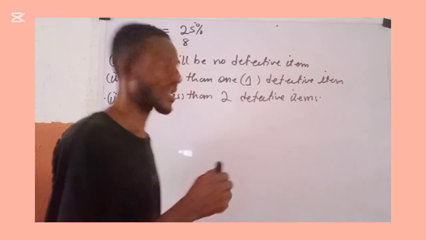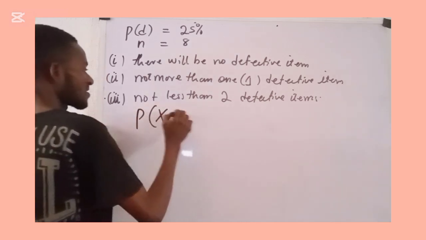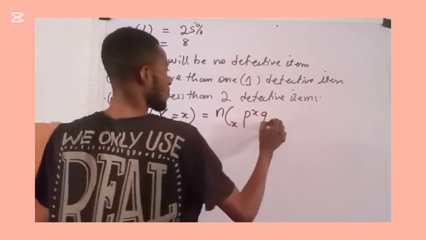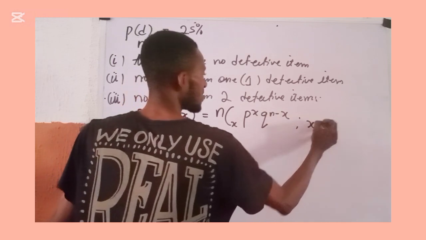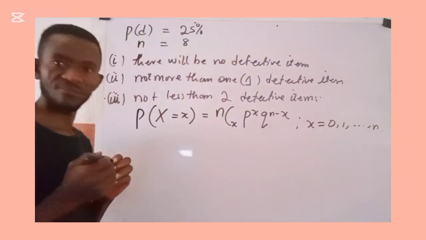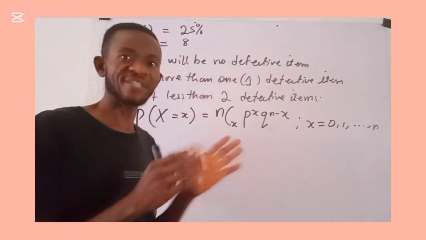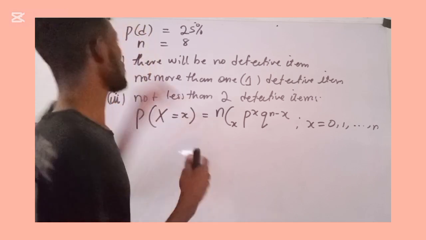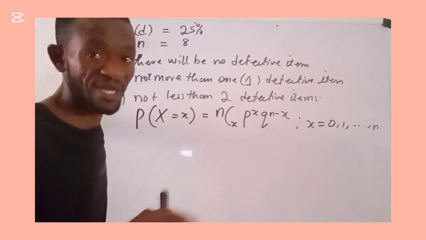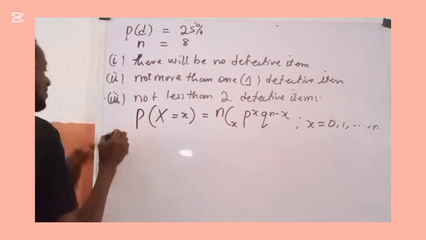You and I already know that the probability mass function of a binomial distribution is given as P of X equals x is N combination x, p to the power x, q to the power N minus x, such that x takes the values 0, 1, up to N. Now, our interest here is the probability of a defective item, which is why I wrote P of D. They say the probability of defective is 25%.